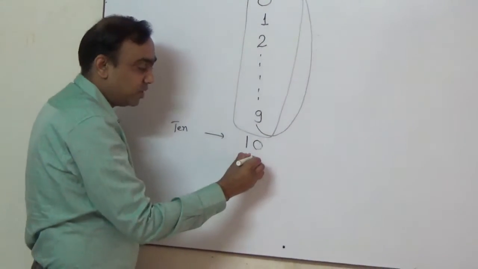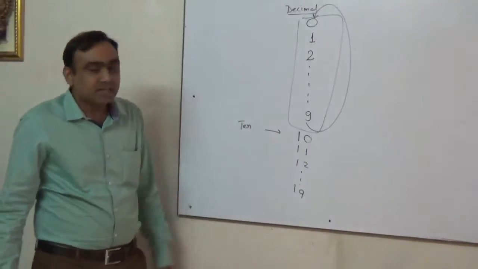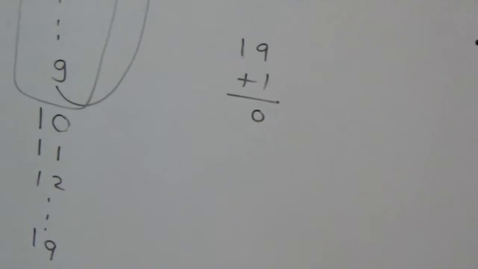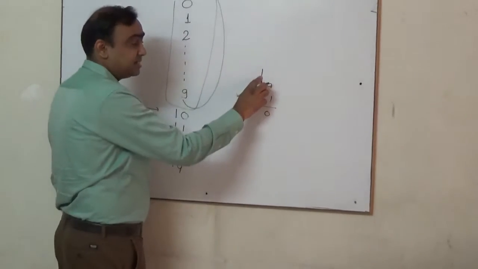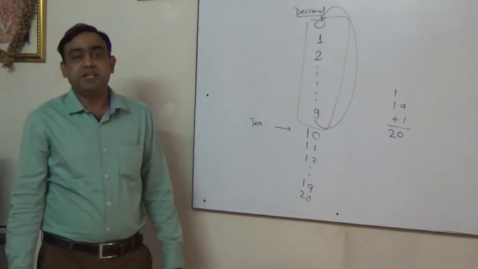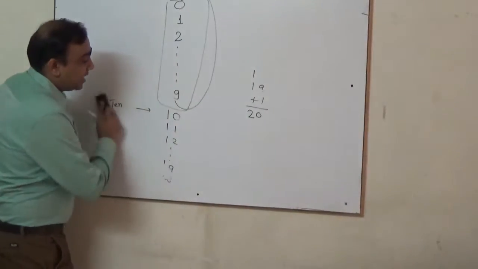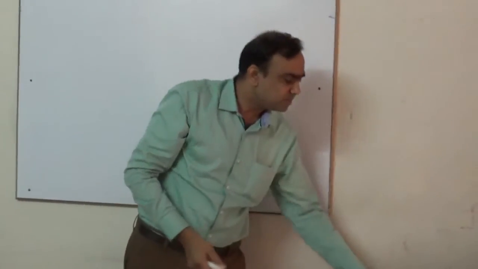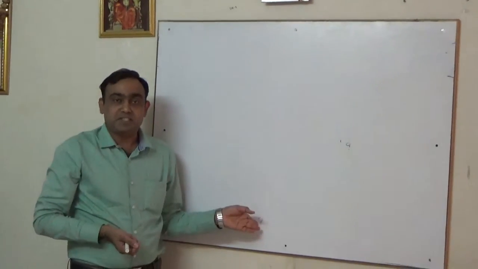So likewise we go on adding 1, 1, 1, 1, 2 like this. We come to 19. Again the question arises, what should come after 19? The logic behind this is that 9 plus 1 is 0 because 9 is the last digit. So what comes after 9 is 0 and 1 carry. This carry indicates completion of a cycle. So here it will be 2. So we can say here 2 cycles are completed. In this way the decimal number system was developed, and right now we are using this number system for all transactions. All the banking transactions and all commercial transactions are using the decimal number system.